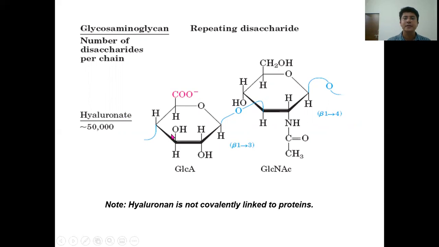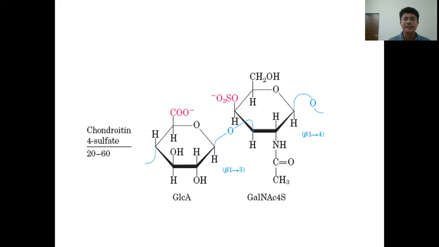Hyaluronate is a heteropolysaccharide consisting of glucuronic acid and N-acetyl glucosamine linked to each other by beta 1,3 linkage. Approximately 50,000 repeating units are present in this structure. So it is a very complex one, whereas other glycosaminoglycans are simpler compared to hyaluronate, and these include chondroitin sulfate. Here the two units, glucuronic acid and N-acetyl galactosamine 4-sulfate, are linked to each other by beta 1,3 linkage. So there is one sulfate group in chondroitin sulfate, which is found in cartilage.